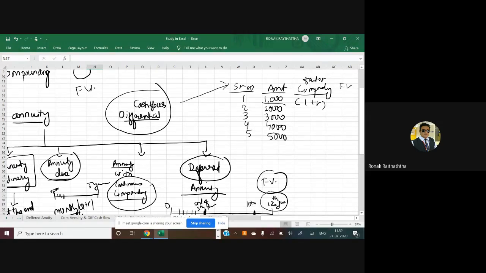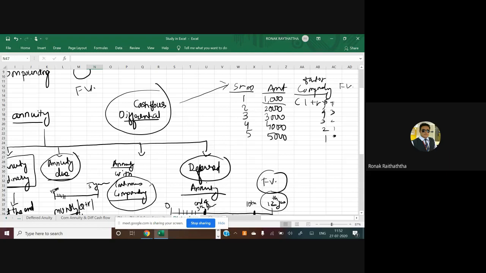For year number 1, if the investments are made at the beginning of each year, then the compounding will be applicable for how many years? Sir, 4 years. Here the compounding will be applicable for, sorry, it would be 5 in the first one, then in the second one 4, then in the third one 3, then 2, and here it would be 1. But this will be the case when amounts are invested at the beginning of each period. But if the same amounts are invested at the end of each period, then instead of 5, there would be 4, then 3, then 2, then 1, and here the power would be 0.